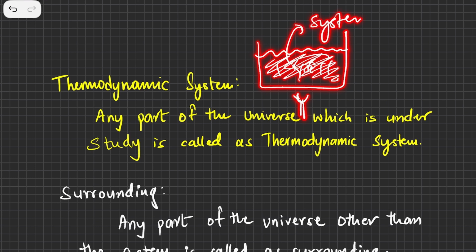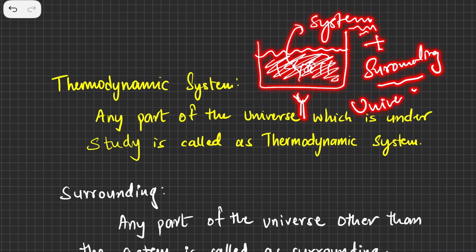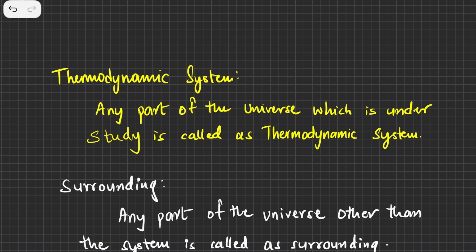Anything outside the system is called the surrounding, and system and surrounding together are called the universe. So universe is basically system plus surrounding. Any part of the universe which is under study is called the thermodynamic system. Why is it called a thermodynamic system? Because we are trying to understand the heat flow and the amount of work done, the conversion to work. That's why it is called a thermodynamic system.